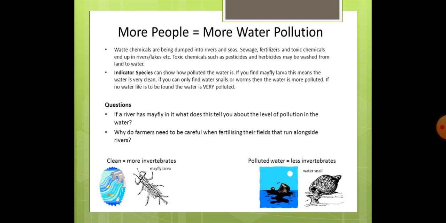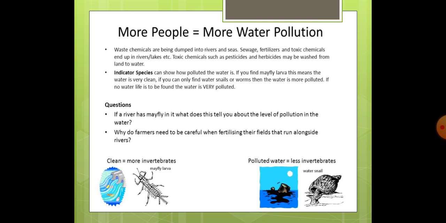Now, if a river has mayfly in it, what does this tell you about the level of pollution in water? It indicates that the water is clean and there is little or no pollution. Why do farmers need to be careful when fertilizing their fields that run alongside rivers?